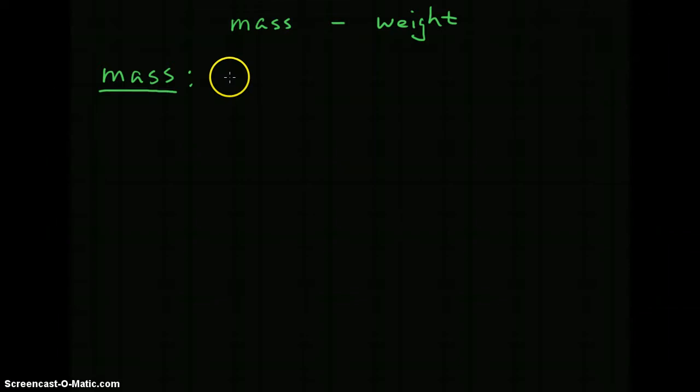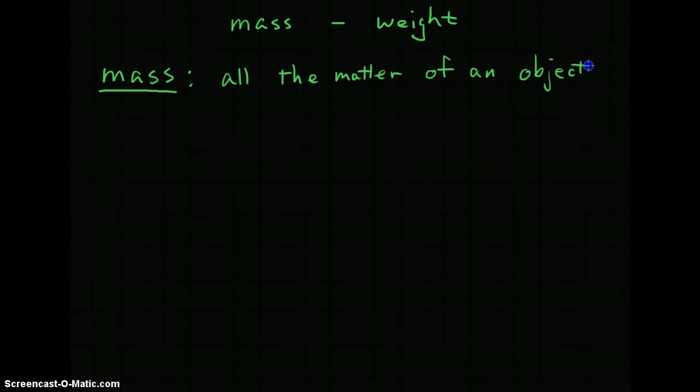Mass is basically all the matter, or the amount of matter, of an object. All right, something like that. Other videos, teachers will say it's the amount of stuff inside an object.